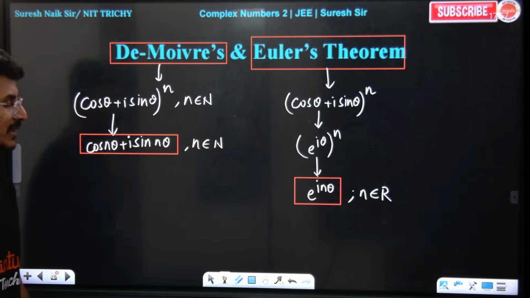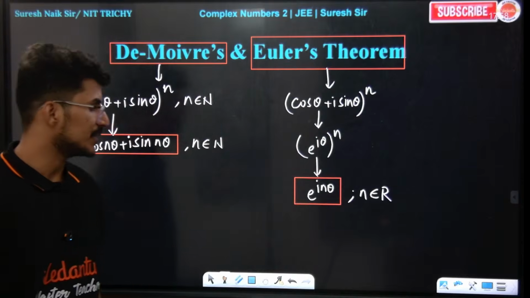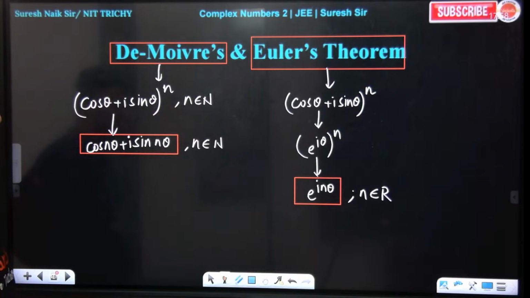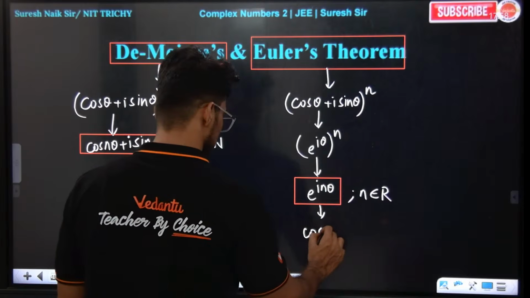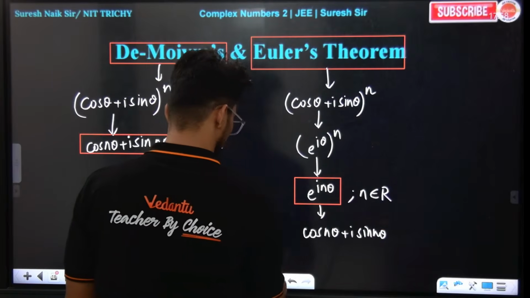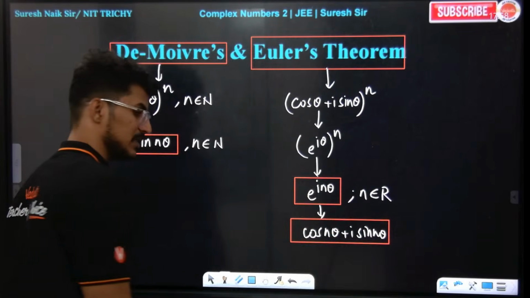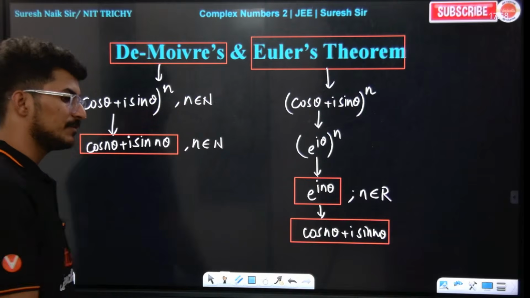Here as per Euler, this is the definition: e power of i n theta. E power of i n theta means what again? Same only: cos n theta plus i sin n theta. Yes or no? This is the story of Euler's theorem.